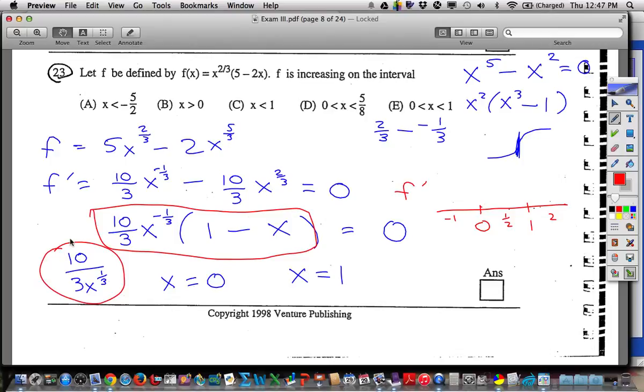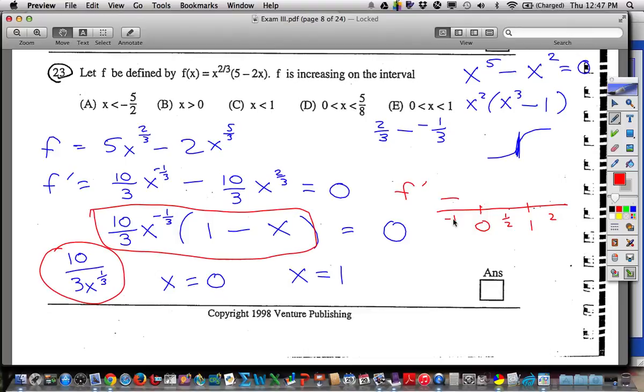Okay, so let's put in negative 1. Well, negative 1, what's the cube root of a negative? Negative, right? So we have the cube root of a negative. That would make that negative. If I put a negative 1 in here, we'd have 1 minus negative 1. That's positive. So we'd have negative times positive, which is negative.